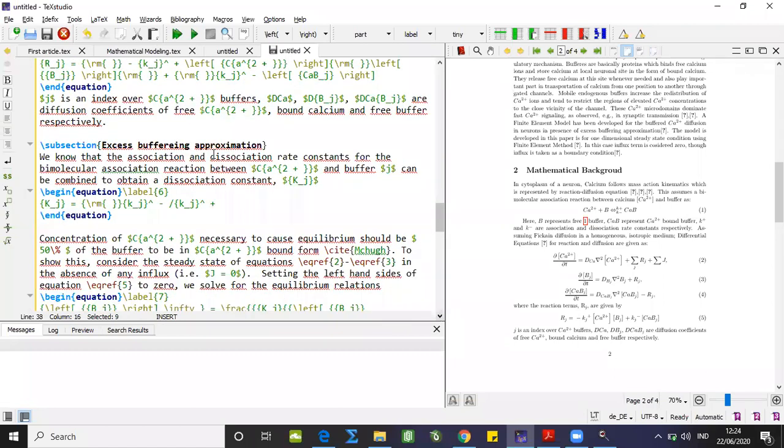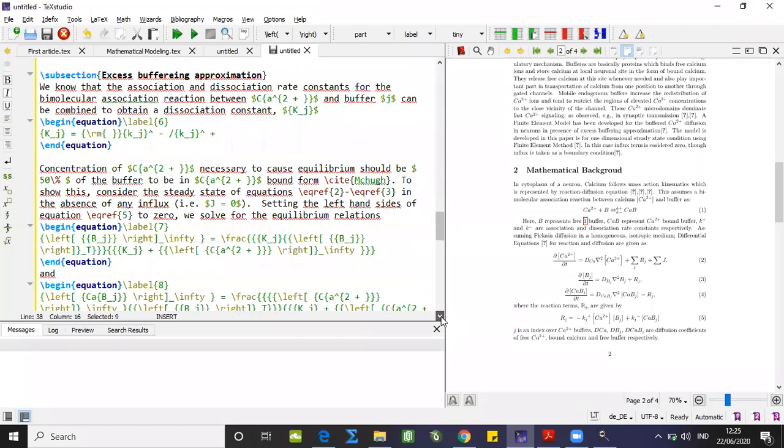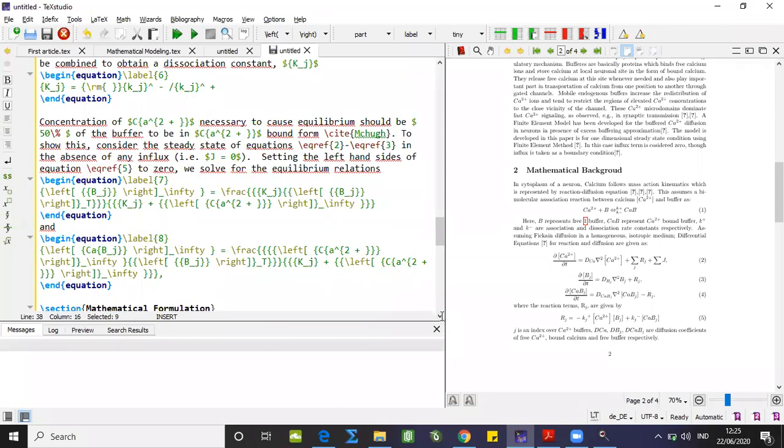In the subsection also I can use the labels here, and I can cross-reference it in another section or chapter if you are writing a book. So that particular part you can slowly get familiar with. You can observe here the label 7 I have given for this particular equation, and just above that in the coding window, backslash equation reference in curly bracket 5.